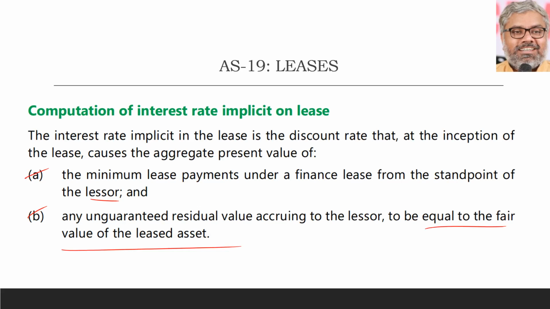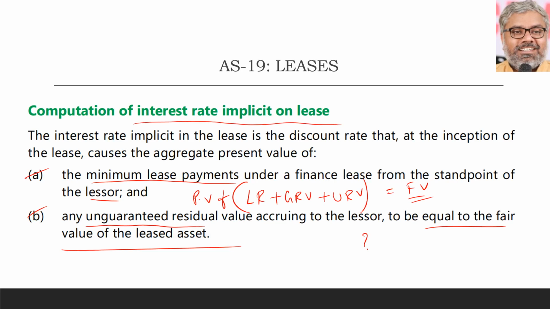So from a lessor point of view, minimum lease payments means lease rentals plus guaranteed residual value plus unguaranteed residual value also. So the present value of all this, if it is equal to the fair value of the asset, that rate of discount is called the interest rate implicit on lease.